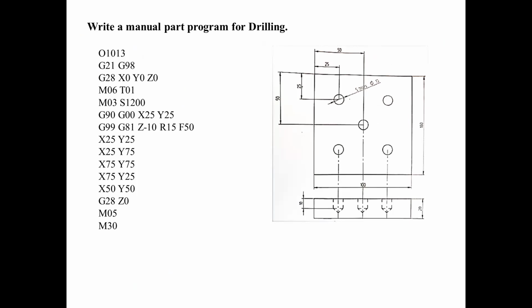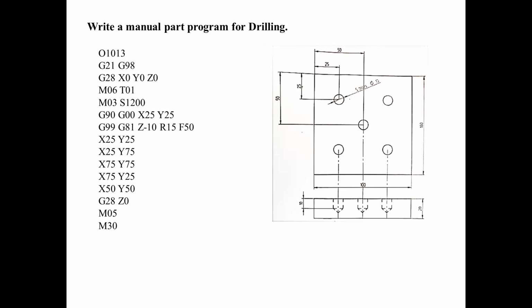So, write a manual part program for a drilling cycle. For turning, we discussed the coordinates in terms of X and Z, whereas in milling we come across a coordinate combination of X, Y, and Z. X, Y is with respect to the billet and other things. Z is with respect to depth of cut.